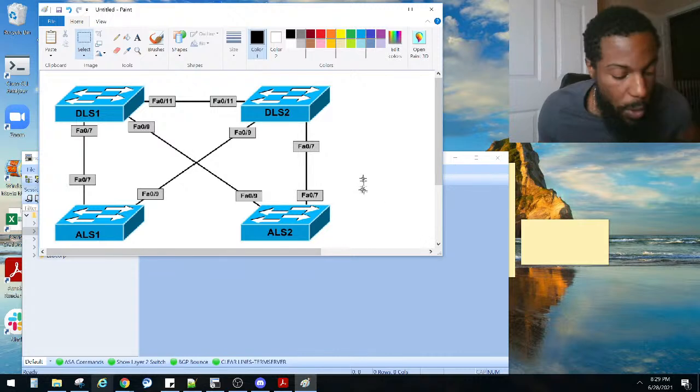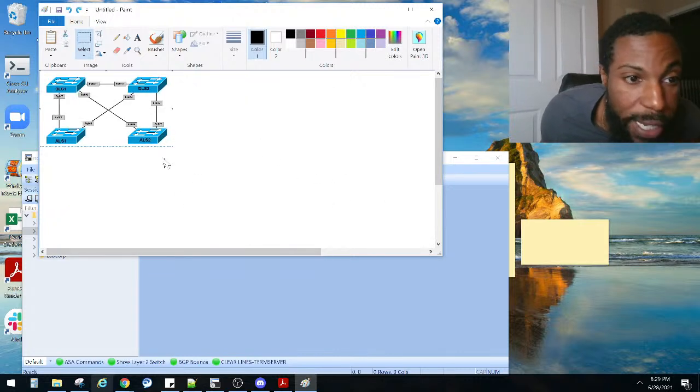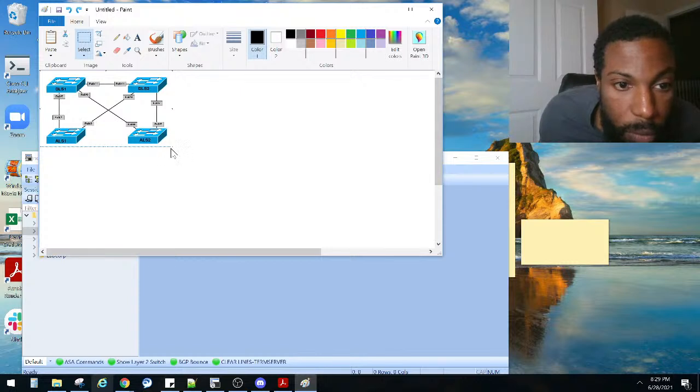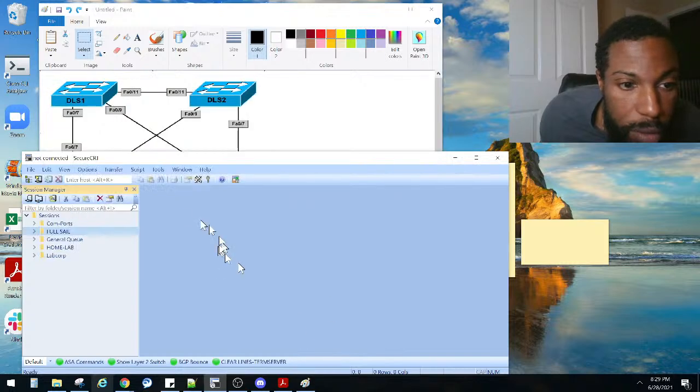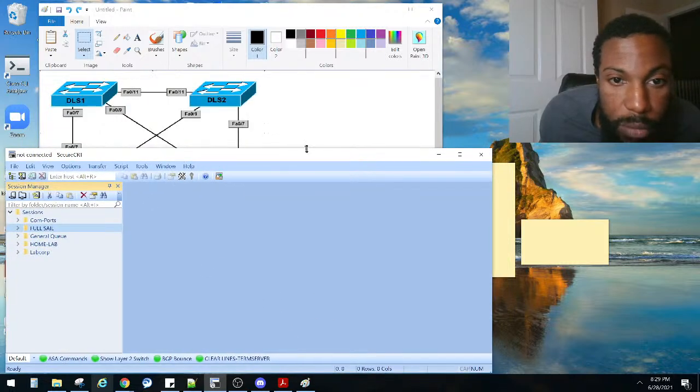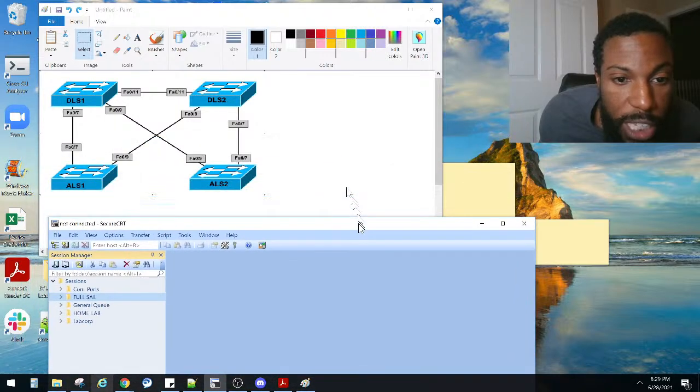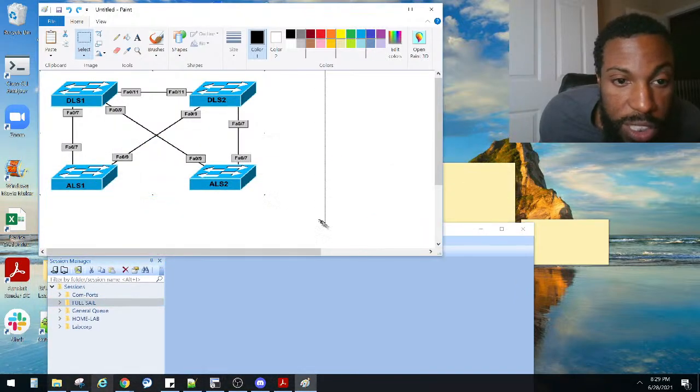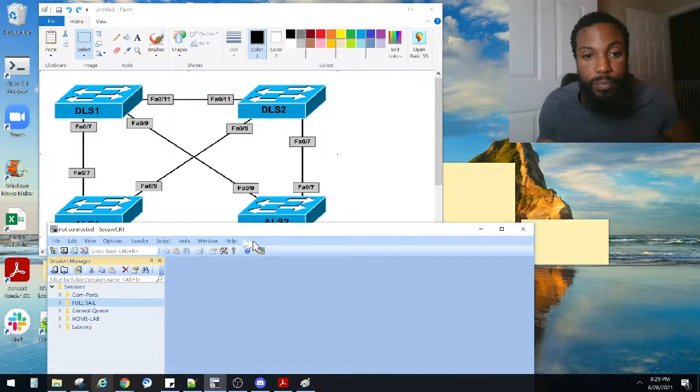Let me make this a little smaller. It's a little too big. Let me make him like that. You know what? Yeah, we'll keep it like that. And then we'll just have to go back and forth between these two. Back and forth, right? All right.